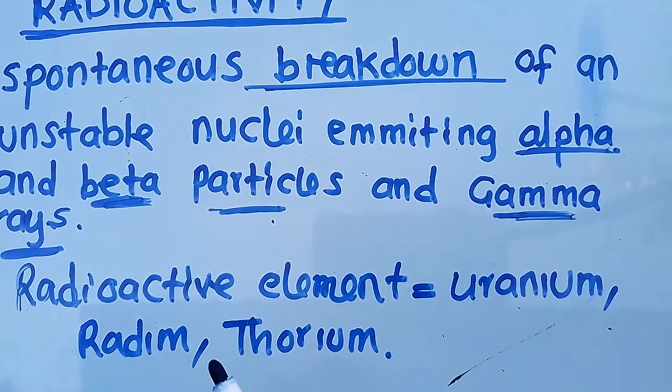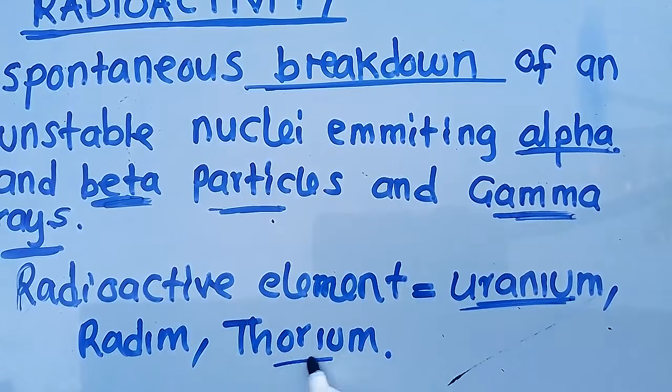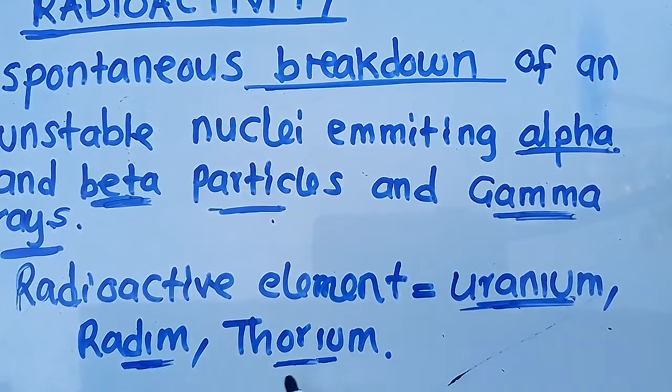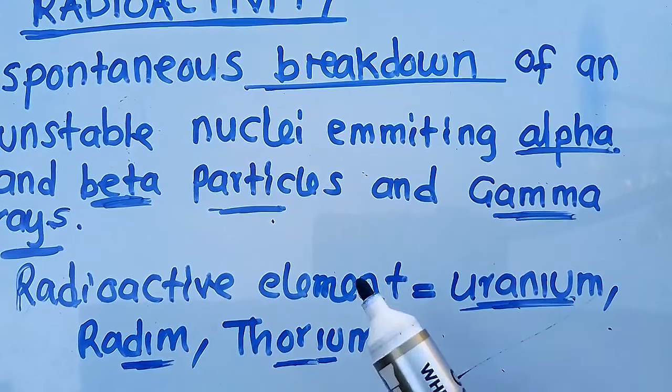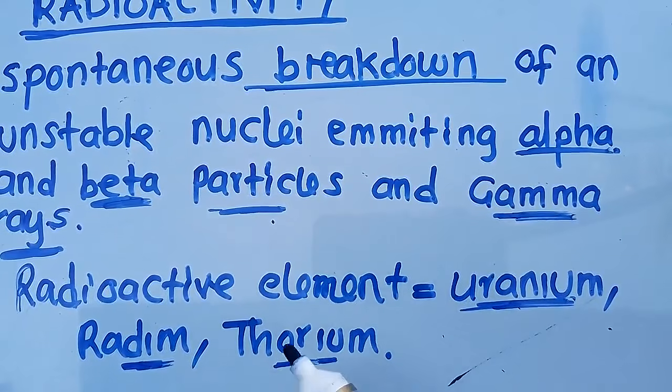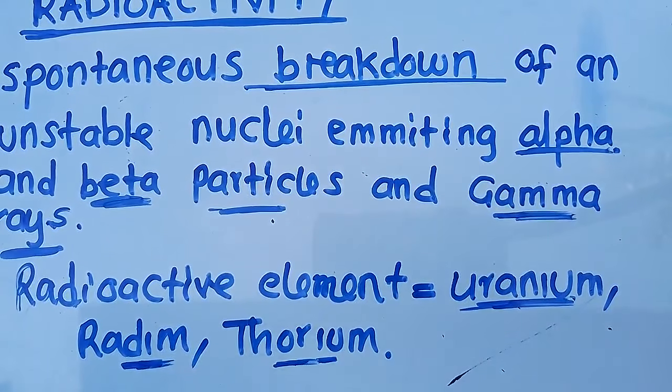So, I've told you that some elements radiate energy. So these are the elements which radiate what? Energy of themselves without any excitation from the outside. These are the examples of those elements. So these are the elements which undergo radioactivity. So from the definition, radioactivity takes place when the nucleus of an atom becomes unstable.